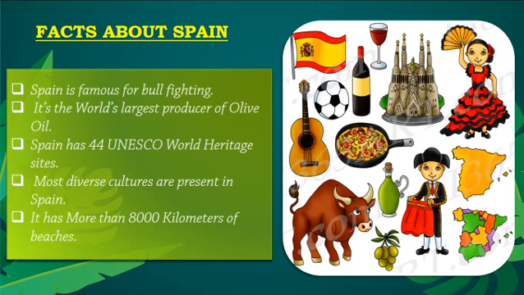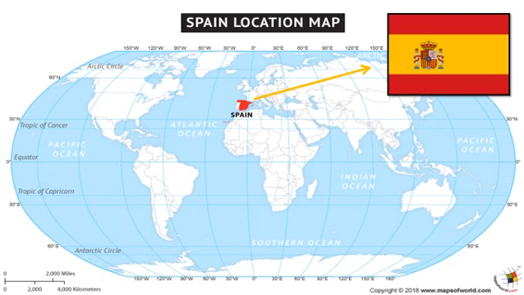Number 2, it's the world's largest producer of olive oil. Number 3, Spain has 44 UNESCO World Heritage Sites that attract a huge number of tourists from around the world. Number 4, the most diverse cultures are present in Spain. Number 5, it has more than 8,000 kilometers of beaches.